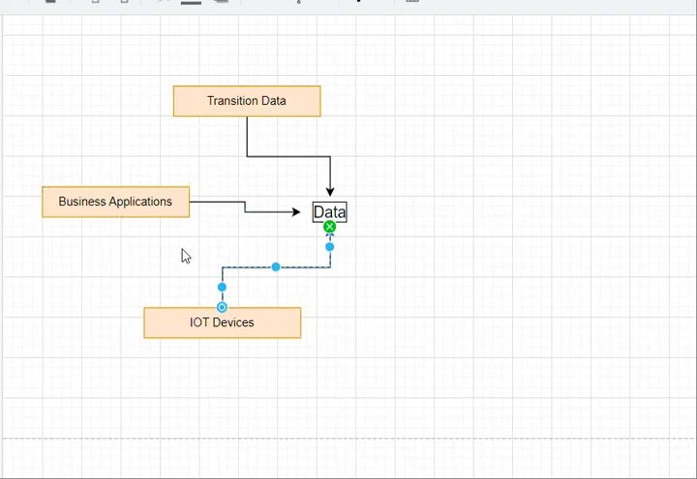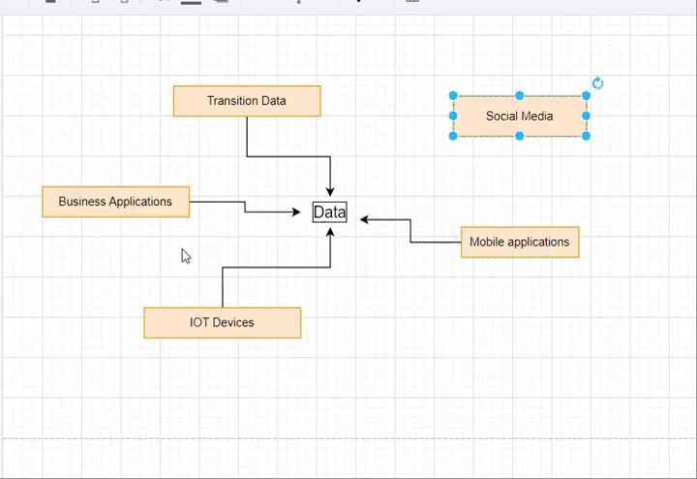So if I have any mobile phone applications for my company, then do mobile phones provide mobile phone application data? Yes. Even if my company is maintaining some social media account, do we get social media data also? Yes, we may get social media data also. So like this, from various places I am getting data for my company.